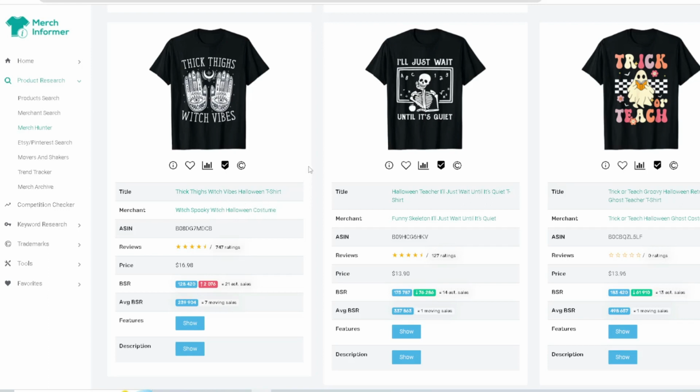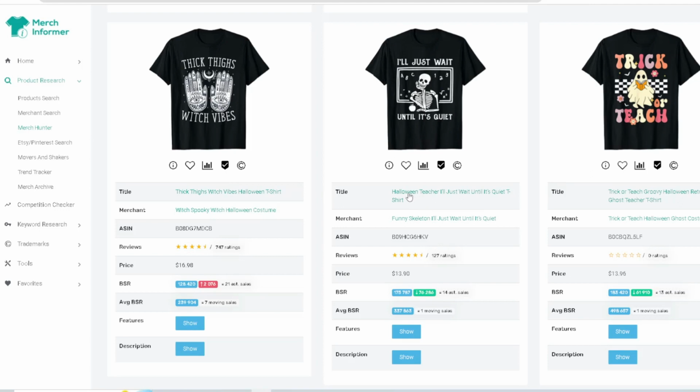Just think about it. I wanted to say, this is more for women, right? Thick thighs, witch vibes, cool sayings that women like to use, and then mixing it into Halloween. So think of that right there. You can obviously turn something into an evergreen design, or not an evergreen design, just a trending Halloween design that can make a lot of sales for you if you do it correctly.